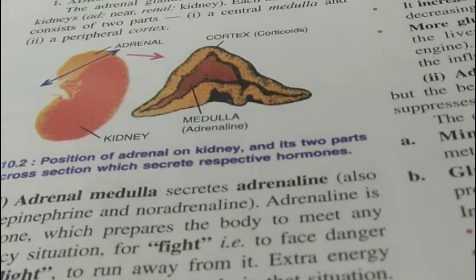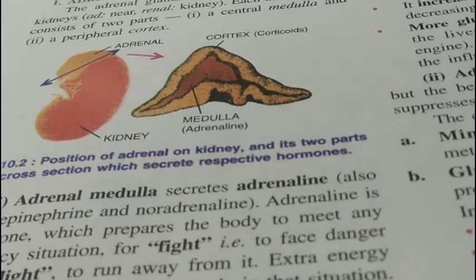The peripheral cortex secretes many hormones, but the best known hormone is cortisone. When the cortisone hormone is secreted less in quantity, it can cause Addison's disease in the body.